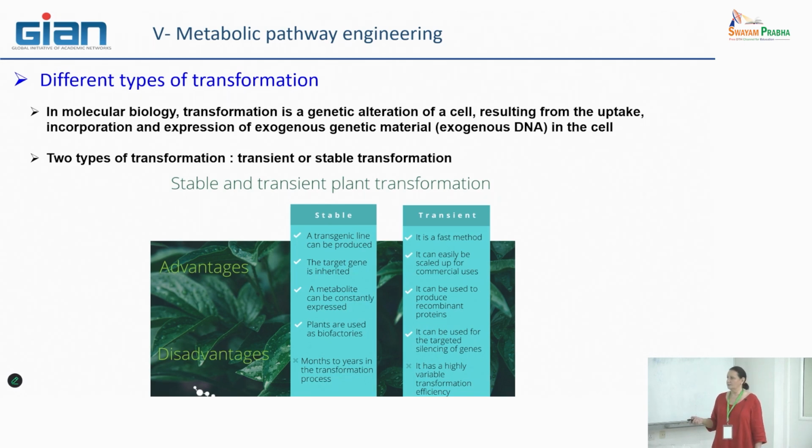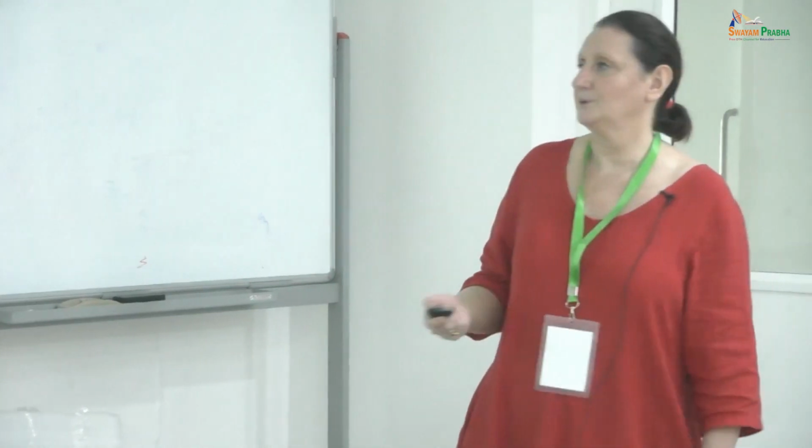The disadvantage is that there is a very big variability of transformation efficiency. So it means you need to generate a large number of transiently modified plants in order to have some that are in the best condition for your study. But as it is fast, it's not a problem. You need to have more in order to have at least one or several that could answer your question.